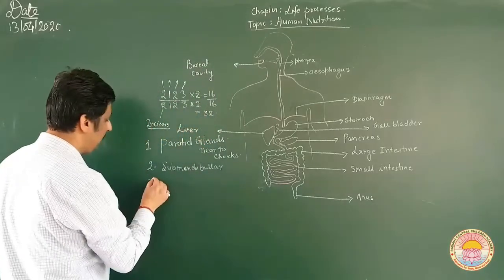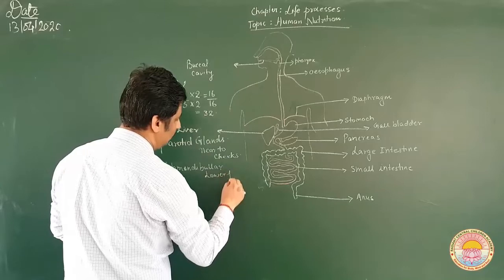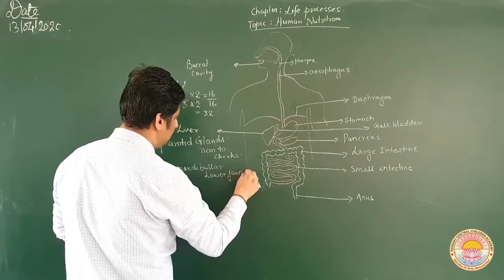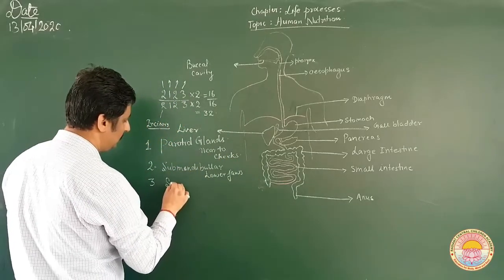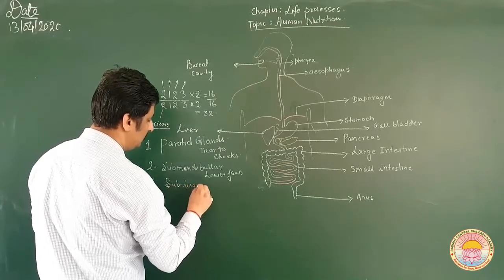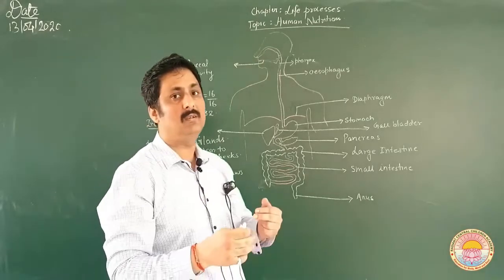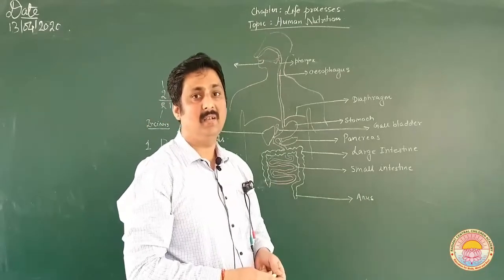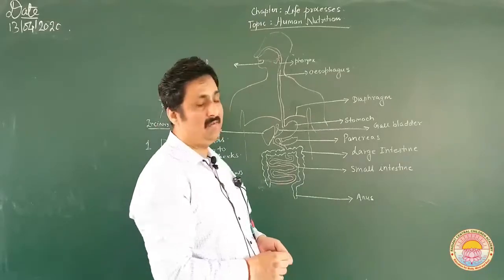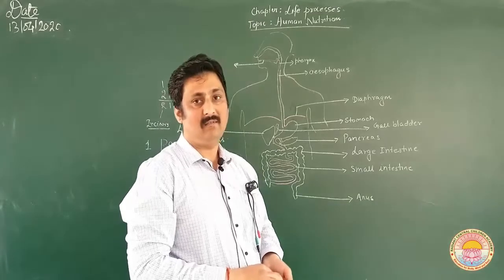Then we have the sublingual gland, which is present beneath the tongue. So, these 3 glands release saliva.